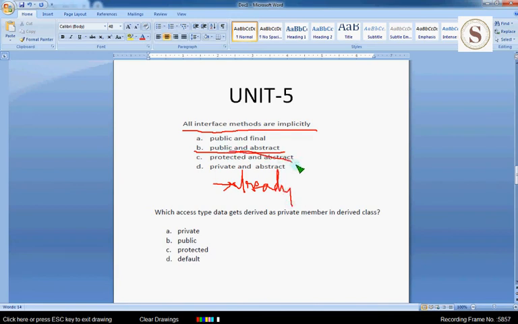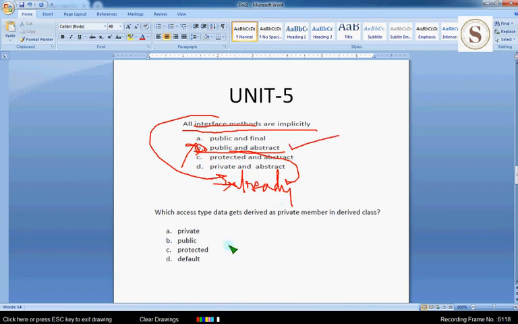So we need not write it explicitly. The interface method itself says that they are already public and abstract. So option B is the correct answer for this question.